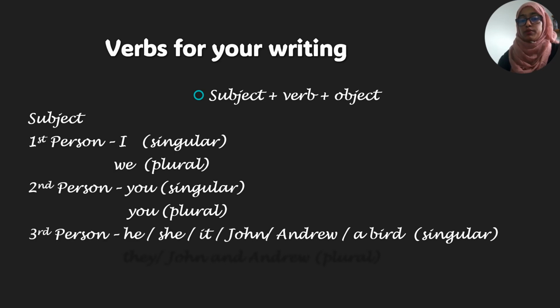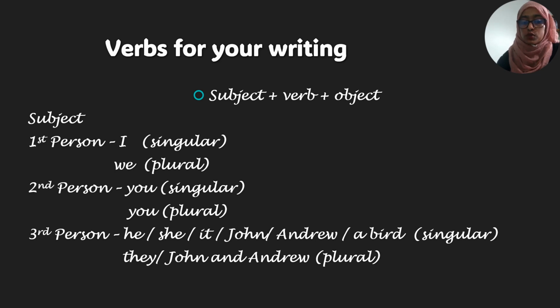Third person, which is the most important one to choose the correct form of verb, that is he, she, it, John, Andrew, a bird. That means except I and you, whatever else there is, all of them are third person. And if it is a singular thing, then it will be a third person singular subject. And they must have a plural form. The third person singular subjects he, she, it have the same plural, that is they. And if you say John and Andrew together, that must be a plural, third person plural subject.